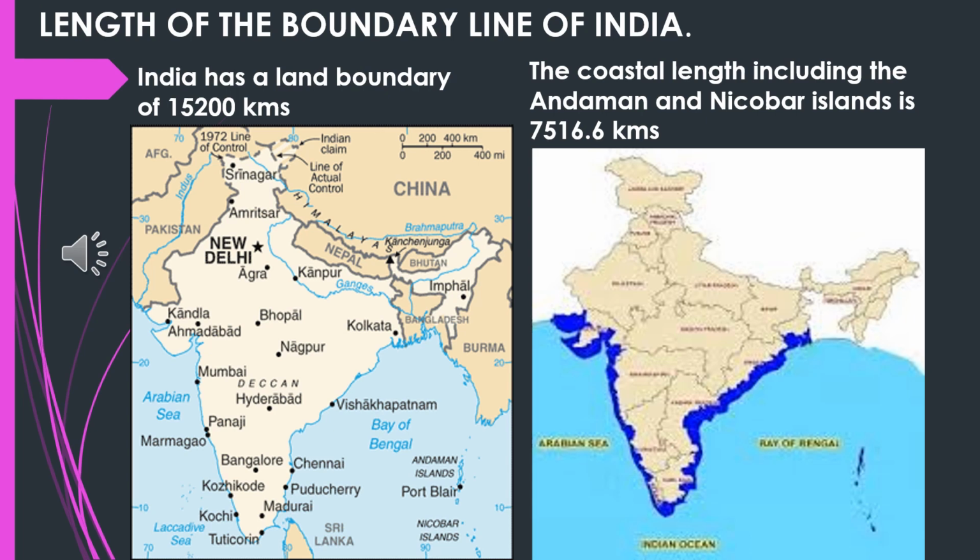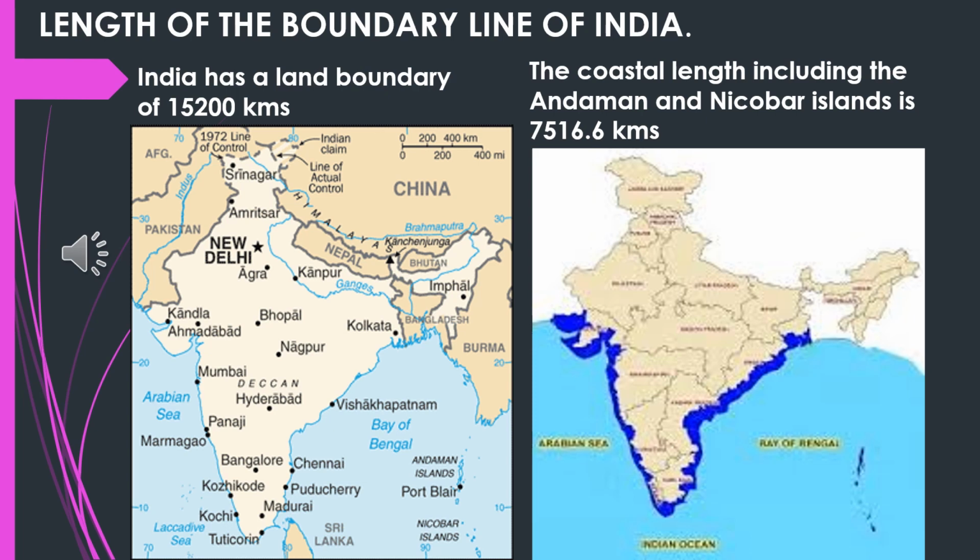When you come to the southern side, it is completely covered by the Indian Ocean, which is separated as the Arabian Sea in the west and Bay of Bengal in the east. And the water boundary is about 6,000 kilometers.